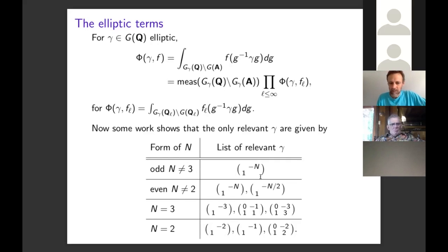In the special case of the theorem I mentioned earlier, there's only one. And so that's why we only have one off diagonal term, this matrix (1, -n), whose characteristic polynomial is x squared plus n. And for other cases of levels, we have these other guys that we need to consider, but let's just focus on this one.